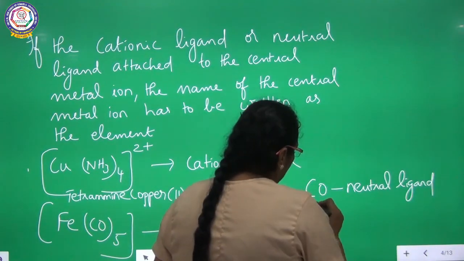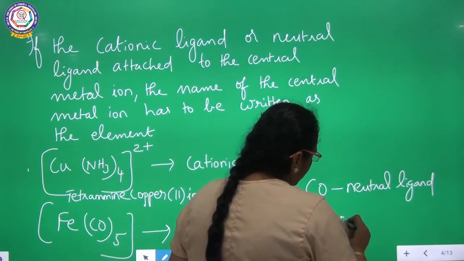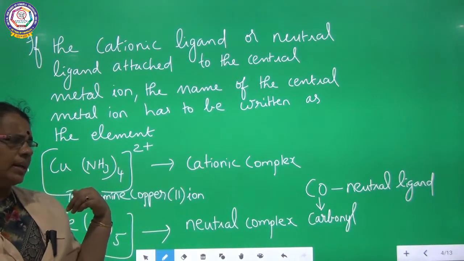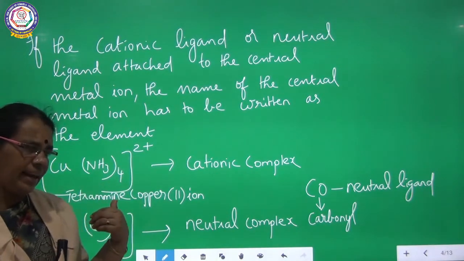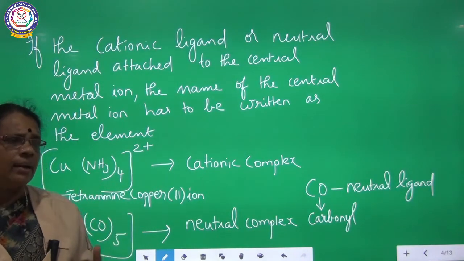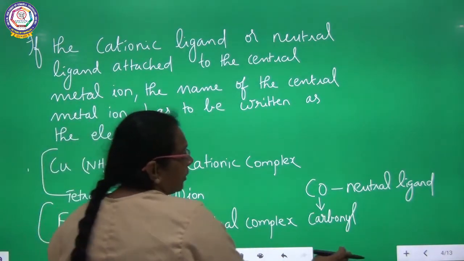CO is nothing but carbonyl, which is a neutral ligand. So even if a neutral ligand is attached to the central metal ion, or there is a neutral complex, we can write the central metal ion as it is. There is no change in writing the name of the central metal ion. I am going to give the name for this complex.